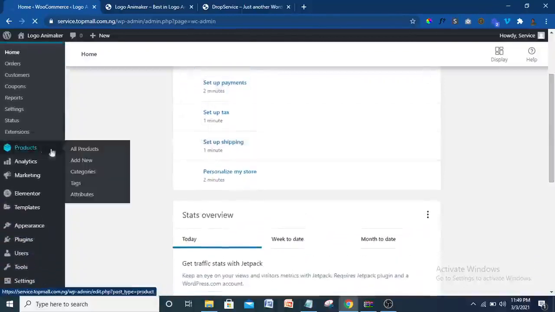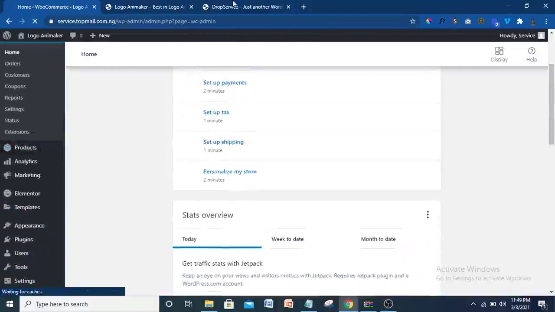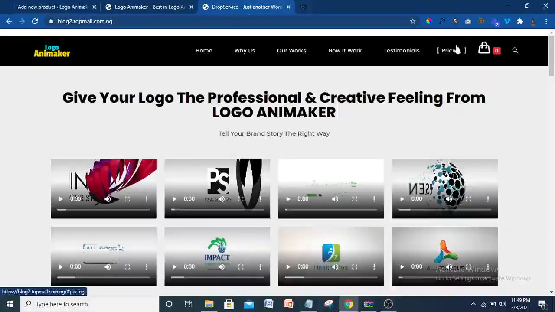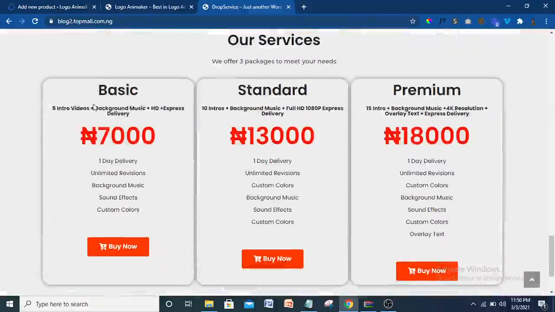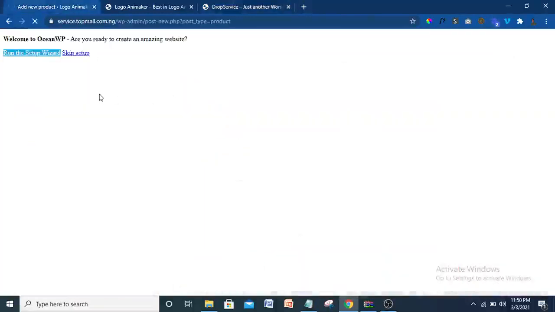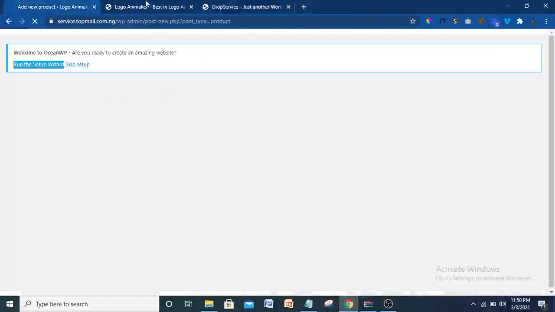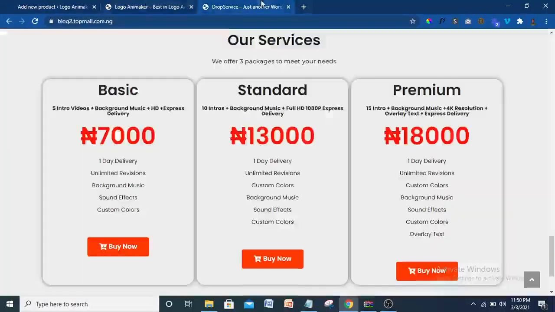So let's come to product here. Click on add new. So we are going to add some products here. All these products is what I'm going to add there. So it's very important. Without adding this product, you will not be able to receive money on your website. And this website operates such that your customer has to first pay. So when they click on buy now, for instance, it's going to take your customer to where they will put in